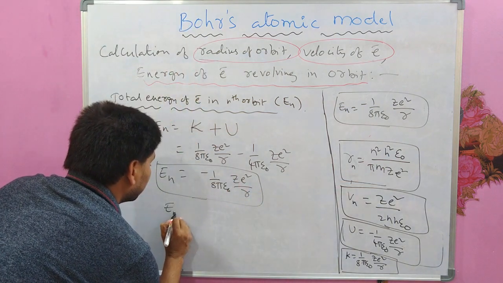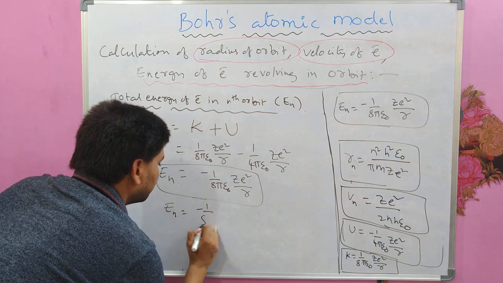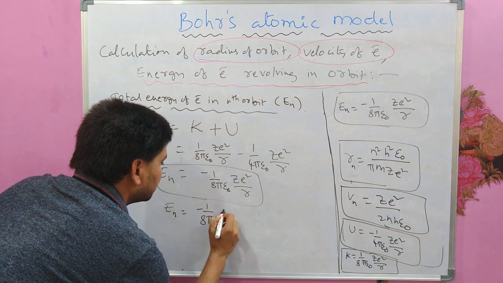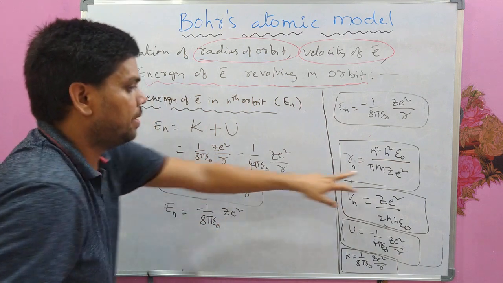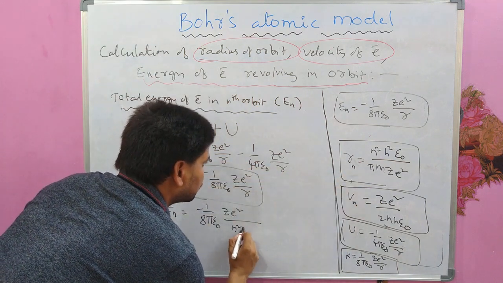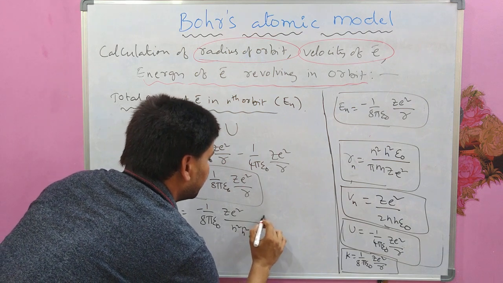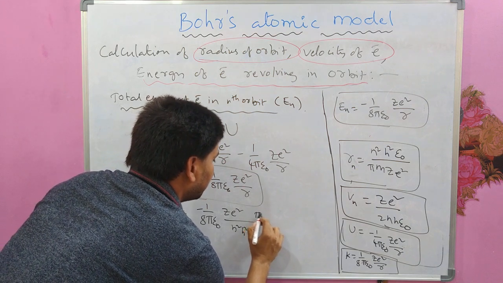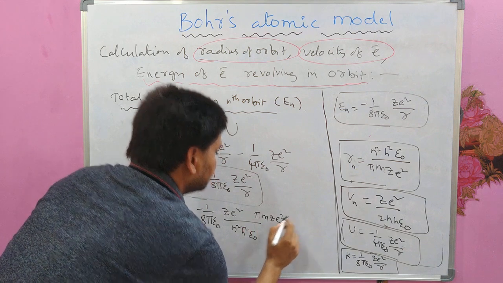En can be written as minus 1 by 8 pi epsilon naught ZE square by R, where R is n square h square epsilon naught into pi m ZE square in the numerator.